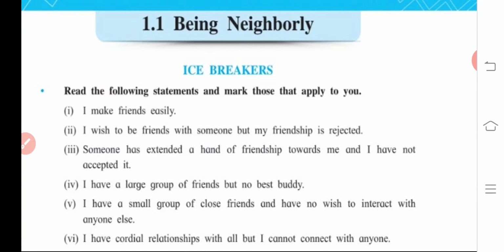Now the last one but not the least, the sixth one is still there: I have cordial relationships with all. Cordial, what does that mean? Cooperative. It means I do not hate any person. I am helping them, I am with them, but I cannot connect with anyone. This is also a kind of nature or personality trait. Yes, I am helping all the people, I have no hatred for any specific person. Whosoever comes in my path, I would be a friend to him, but I cannot connect with anyone.